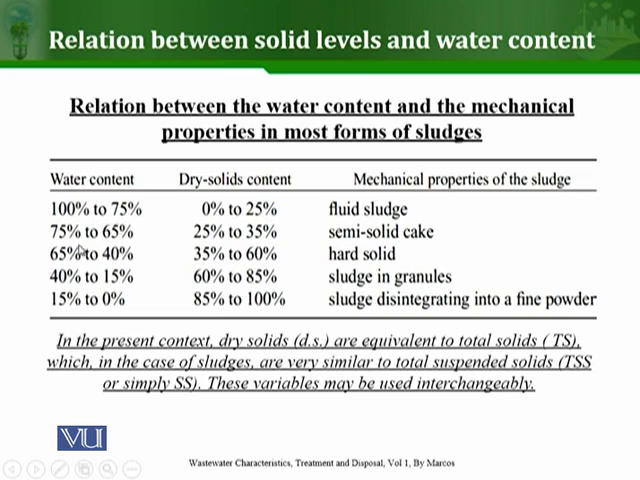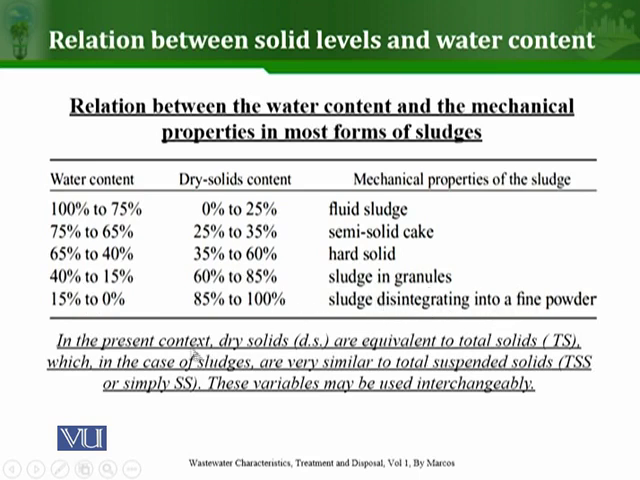If the water content is from 75% to 65%, it will be semi-solid. If the water content is 65 to 40%, the sludge will be hard. And if the water content is still low, 40% to 15%, the sludge will be present in granules. And if the water content is still even lower, 15% to 0%, the sludge basically is disintegrating into a fine powder. So you can see here that the finer the powder, the lower the water content of the sludge.